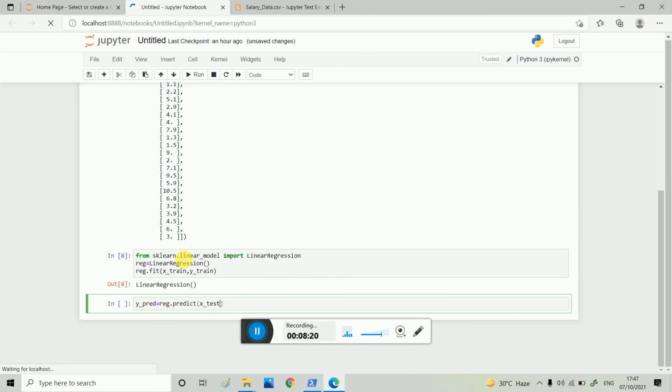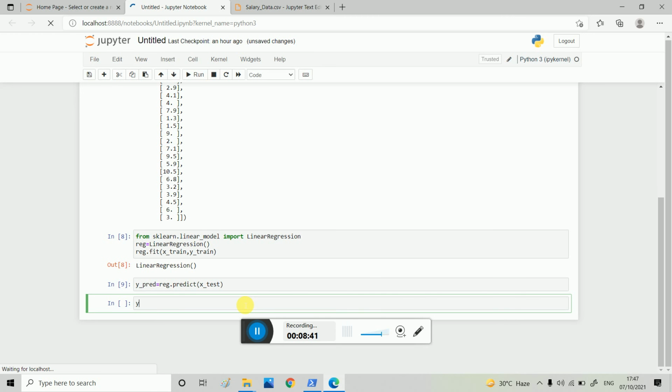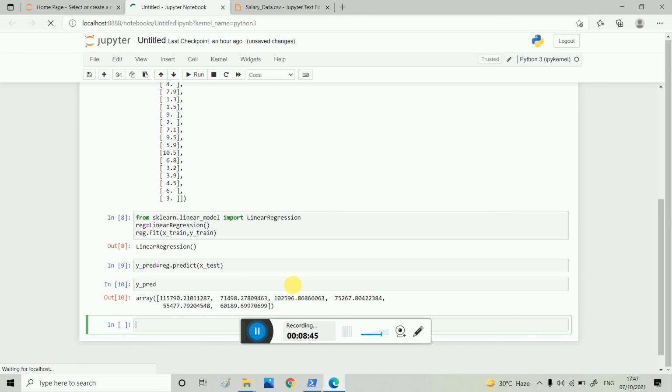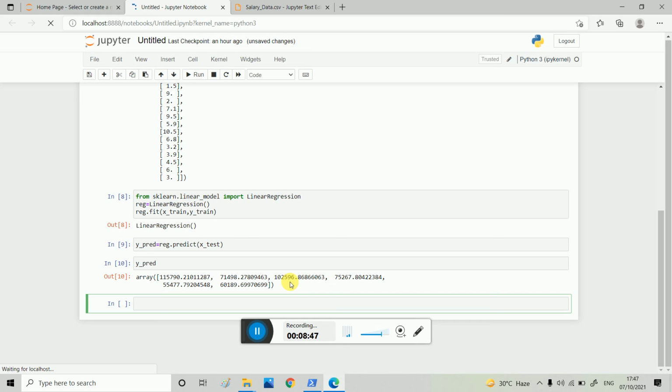We first trained the model on xtrain and ytrain, where xtrain is the independent variable and ytrain is the salary of a person. So we train our linear regression model. Now this will be the value of y_pred. Now I have to place y test and y predict side by side, so we will visualize the graph.